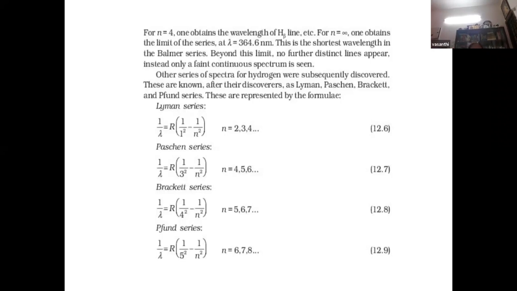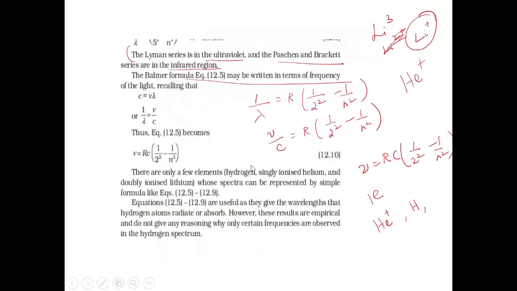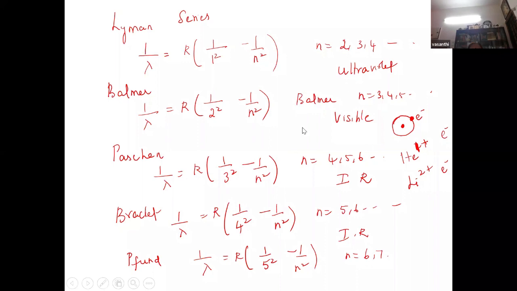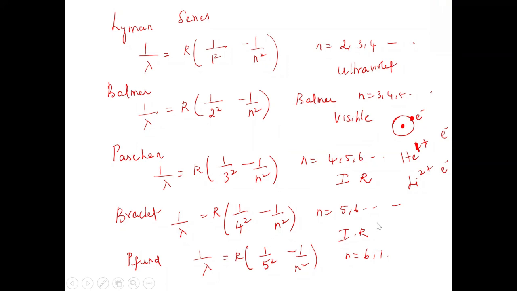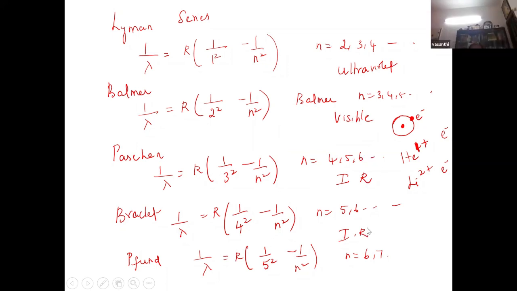Out of these, which series lies in the visible region? Balmer series. Balmer series is in the visible region, and you should tell the children that. Lyman is in the UV region, and all the others are in the infrared region.